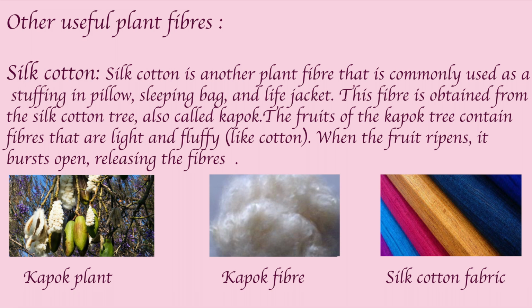Some other useful plant fibers are silk cotton. Silk cotton is another plant fiber that is commonly used as stuffing in pillows, sleeping bags and life jackets. The fiber is obtained from the silk cotton tree, also called kapok. The fruits of the kapok tree contain fibers that are light and fluffy like cotton. When the fruit ripens, it bursts open and releases the fibers. The fiber is more silky than cotton fiber.